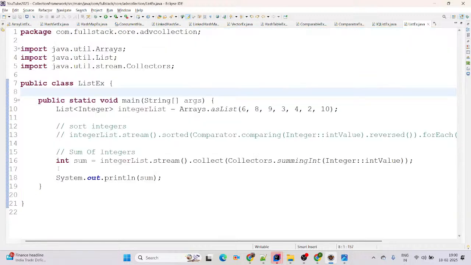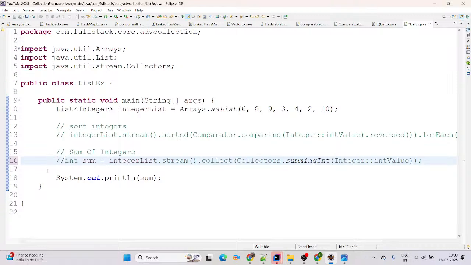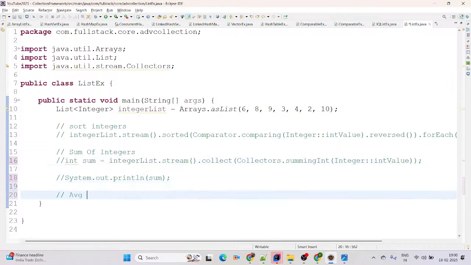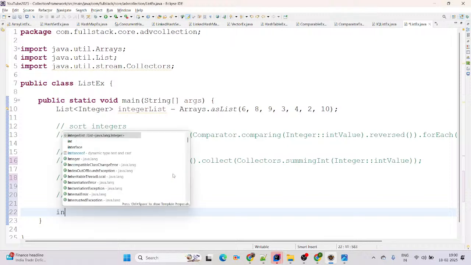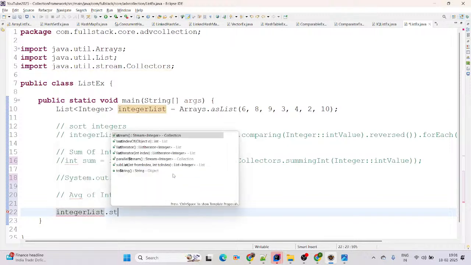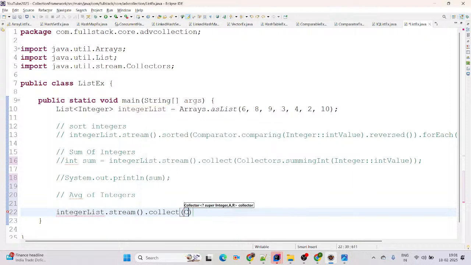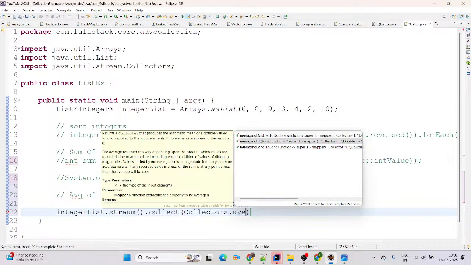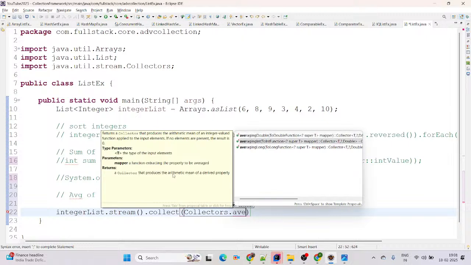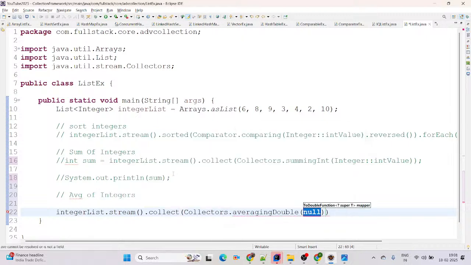If you want to do average of those integers, then how to do average of integers? You can simply do here average of integers. For that perspective, you can simply call here, this will be integer list dot stream dot collect, you can call here collectors dot, this will be averaging int, yeah, averaging double, whatever you want. Suppose you are trying averaging double, give here averaging double, this will be integer int value ending with semicolon.